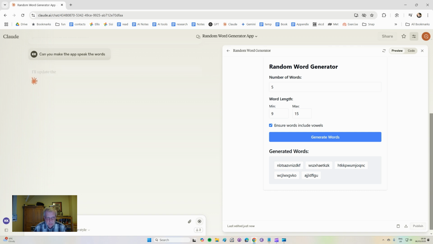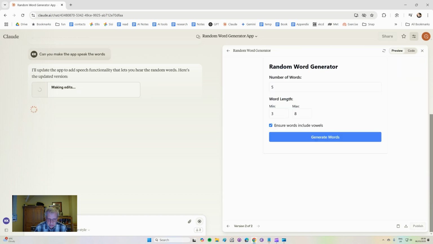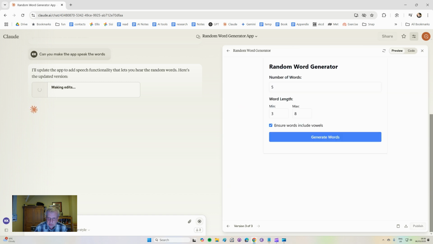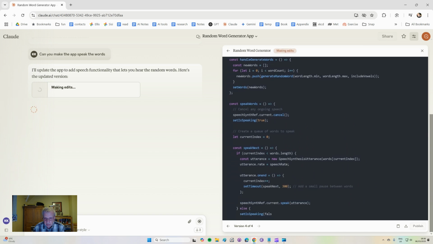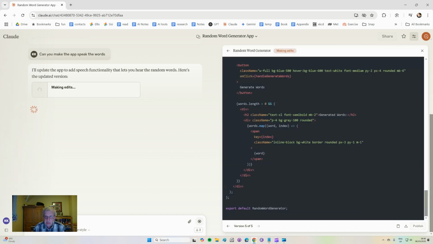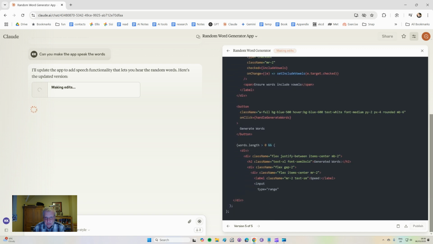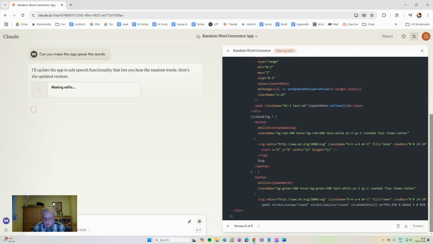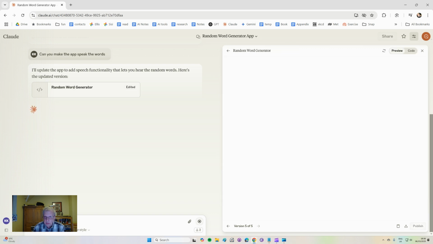And the chatbot knows perfectly well how the browser text-to-speech API works. So it's editing the program, adding it to it, and quite soon I think we'll see a version in which it speaks things. So if I was curious, I could read this code, pay attention to it, ask questions about it, but it's not a critical feature. I could just keep talking back and forth to the chatbot.